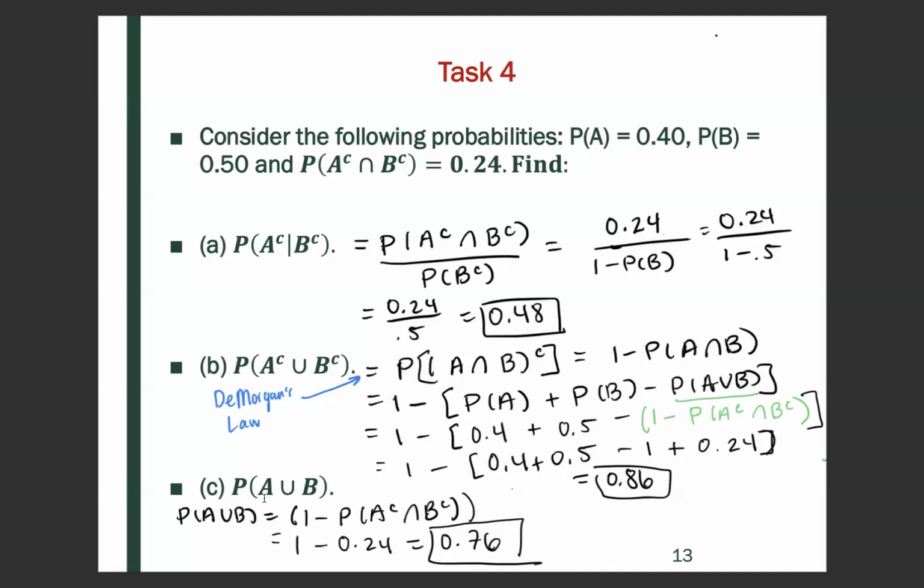0.86. Now what about the probability of A union B? That equals 1 minus the probability of A complement intersect B complement, which we were given, so that's 1 minus 0.24, which gives us 0.76.